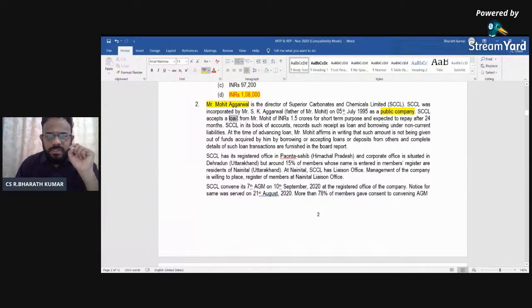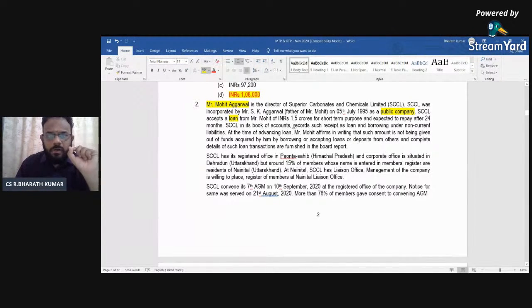Rohit. The moment you say loan, you will try to connect with the chapter called deposit, because the definition of deposit will also include the word loan. So that also has to be considered. But whether they are accepting it fully or not, you should cover. See that next point.